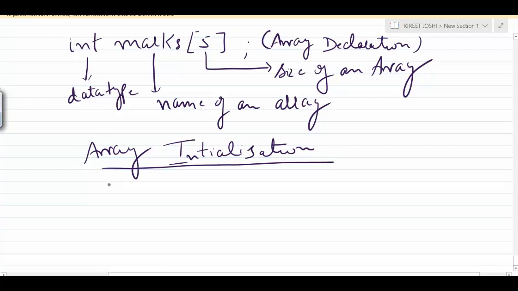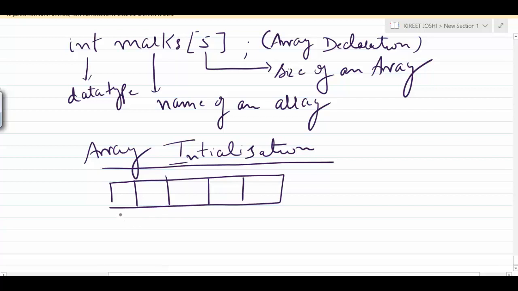If we have an array of size 5, it will be stored like this. The starting block represents the array index, and the array index starts from 0 and ranges from 0 to n minus 1.